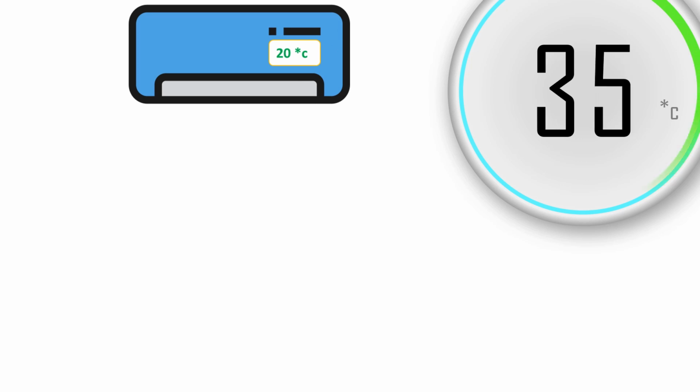To explain desired state machine better, let's take the example of your air conditioner at home. The way an air conditioner works is that you specify a temperature to it. So that is the desired state that you want. It starts measuring the room temperature and then starts cooling your room, right? For example, you expected the room to be at 20 degrees, but your room is currently at 35 degrees. The air conditioner will keep cooling your room till it reaches 20 degrees. Once the temperature reaches 20 degrees, the air conditioner will keep continuously monitoring the temperature in your room. In case it exceeds or gets reduced, it will automatically put the temperature back to 20 degrees. It's exactly the same way desired state machines work.